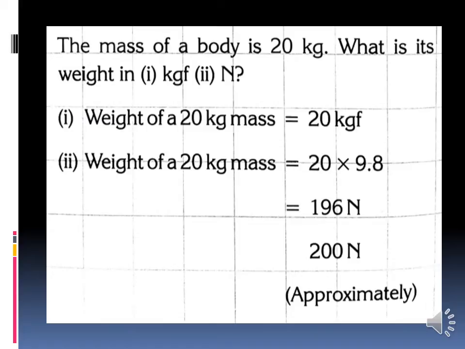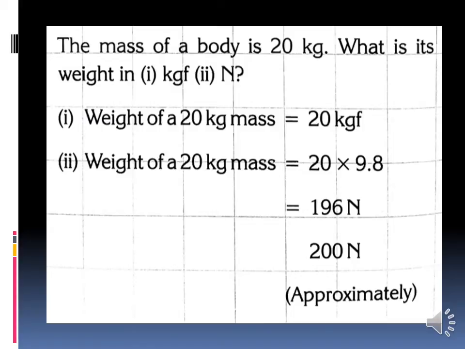Read the problem. The mass of a body is 20 kilogram. What is its weight in kilogram force and Newton? The mass was given in kilograms, and we are going to find the weight in kilogram force and Newton. First we are going to convert the kilogram to kilogram force. We know 1 kilogram equals 1 kilogram force, so kilogram and kilogram force will be the same. So the weight of a 20 kilogram mass equals 20 kilogram force.